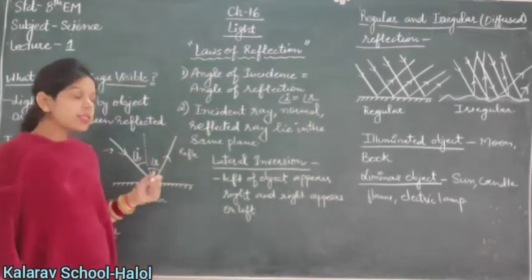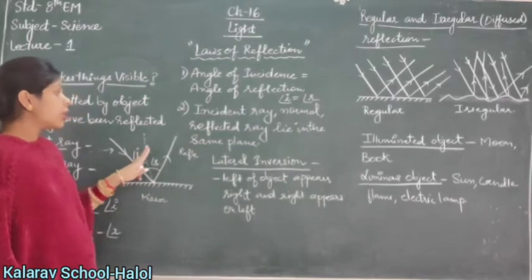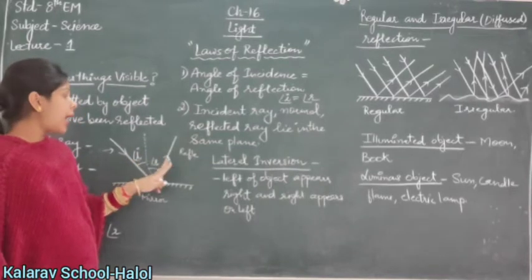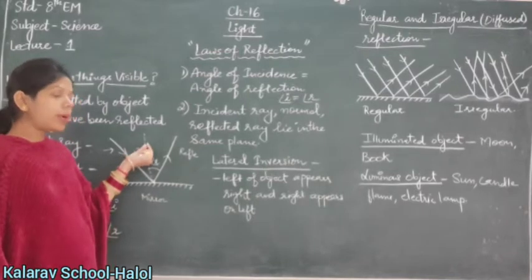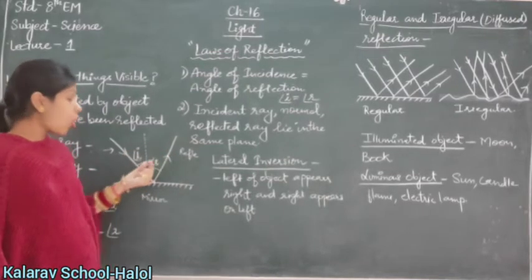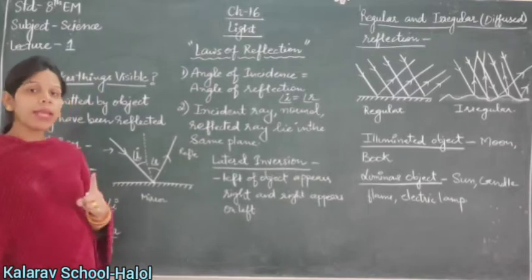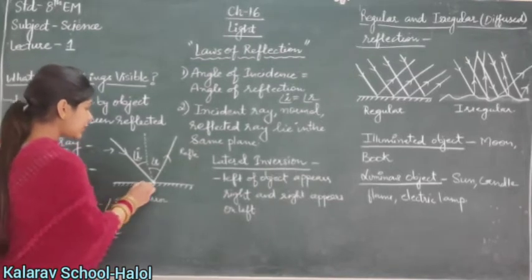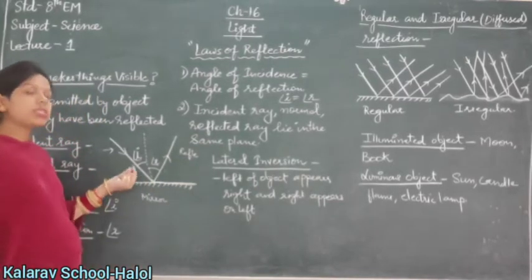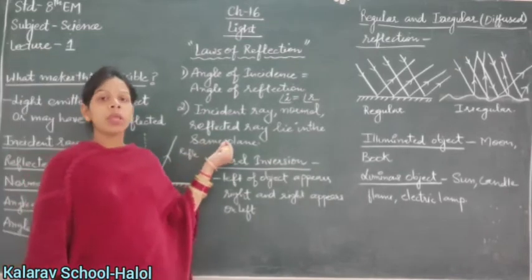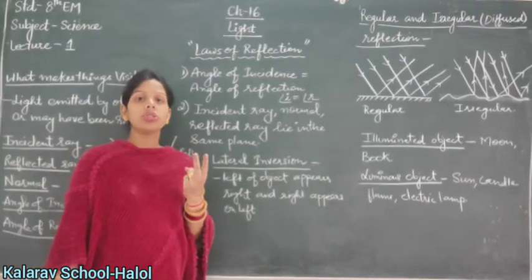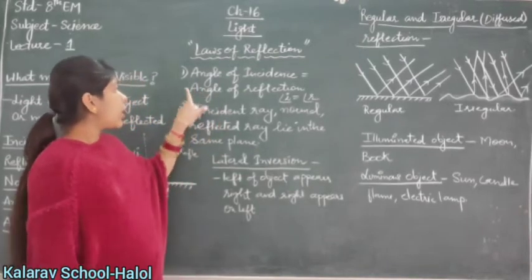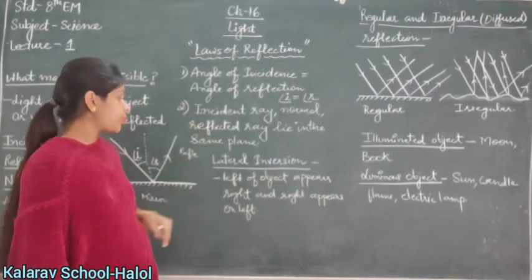Next, the second law: the incident ray, the normal and the reflected ray all lie in one plane, the same plane. As you see here, this is the plane on which these three rays are lying. So this is called the laws of reflection. We have two laws of reflection, number 1 and number 2.